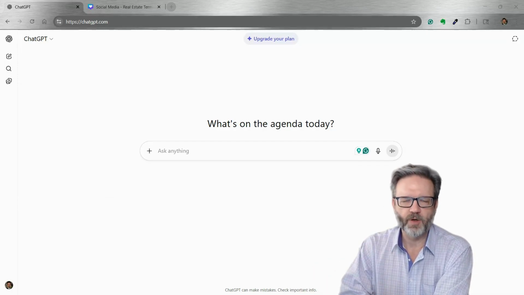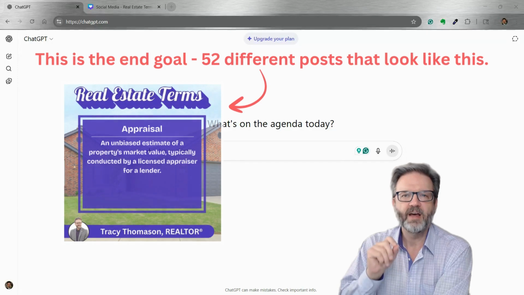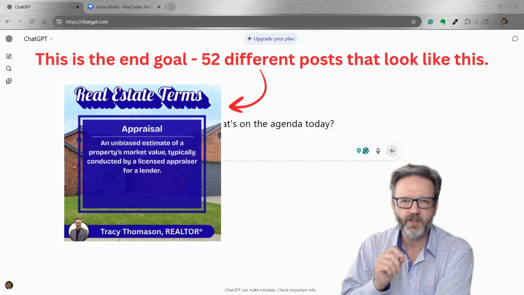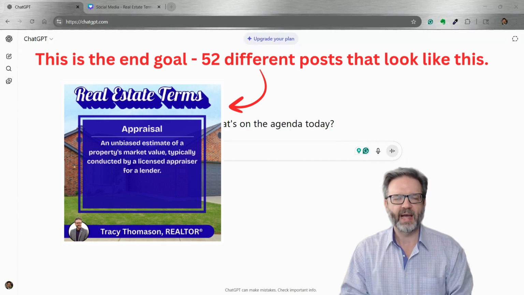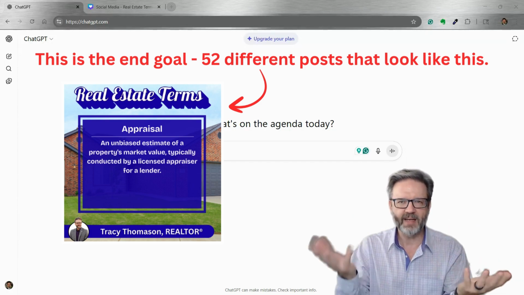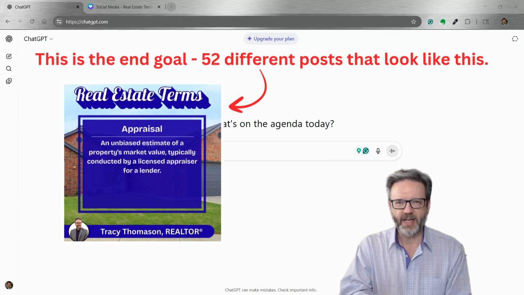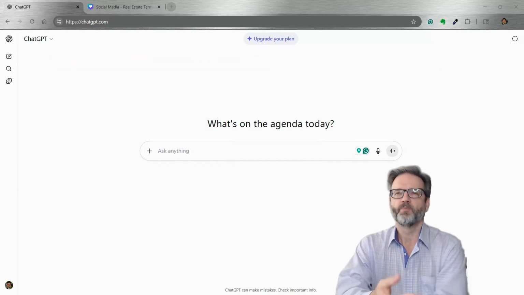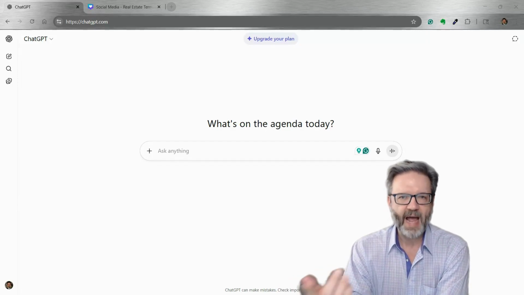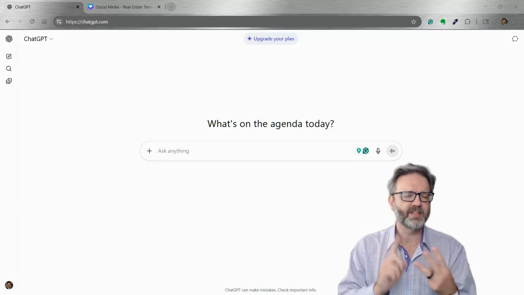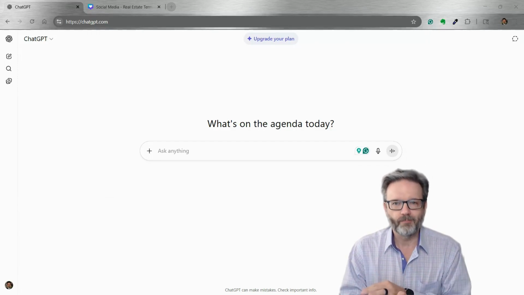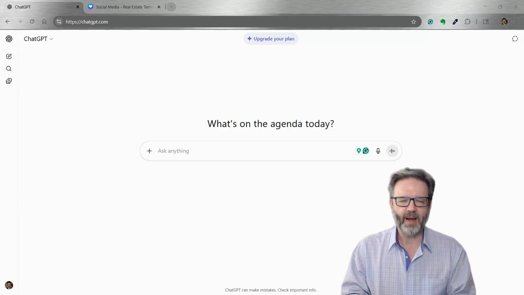What I'm going to ask it for today is to provide 52 real estate terms. What I'm looking for here is a weekly post on social media, and I want a real estate term and its definition. I'm going to ask ChatGPT to provide those for me. It doesn't have to be real estate terms. I could ask for real estate quotes. I could ask for buyer tips, seller tips, maintenance tips, any type of topic like that.